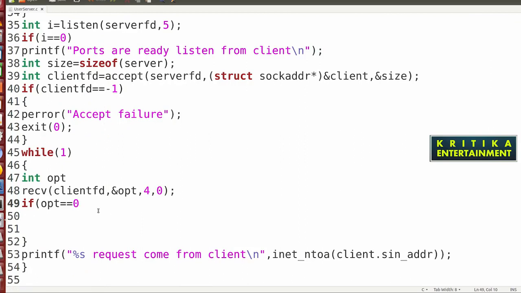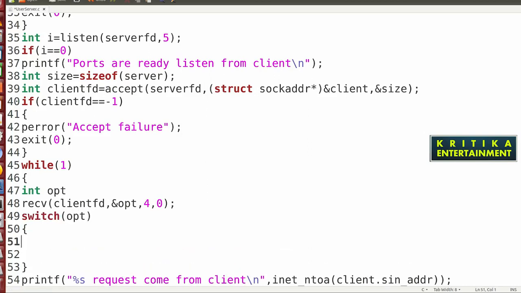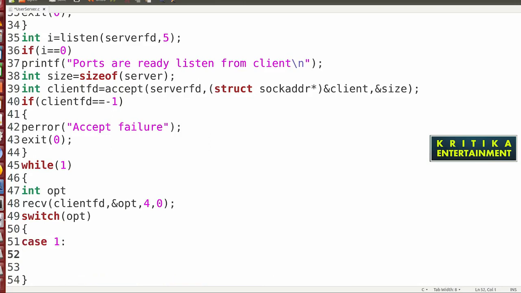Then I'll go to the server side. Here also I will take the same switch case. So I will take switch opt. Case 1 is for insert, so write printf successfully registered, then break.